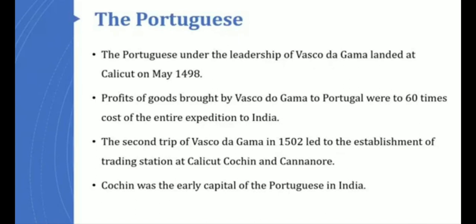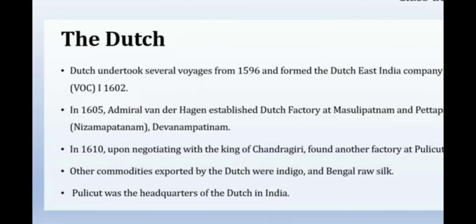The second trip of Vasco da Gama in 1502 led to the establishment of trading stations. So the second time, while he was visiting South India, he formed many trading centers. In 3 places he started trading centers, that is Calicut, Cochin and Kannanur, and he also kept Cochin as his capital. The Portuguese kept Cochin as their capital. Are you clear? Next one, the Dutch.